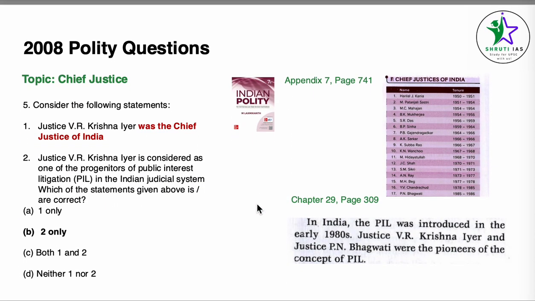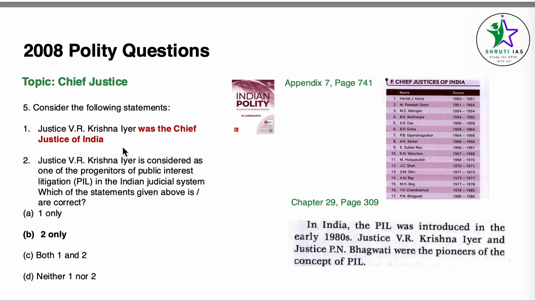Coming to question number 5, the topic is Chief Justices of India. Now again, this can just be found in the Appendix 7, page number 741. The list of Chief Justices of India is given. As we can see that Justice V.R. Krishna Iyer is not in the list, and I understand that we can't remember it like this, but this also gets covered in post-independence history. So whenever we're reading it from there, we'll know that he was not the Chief Justice of India. So point number 1 becomes incorrect.